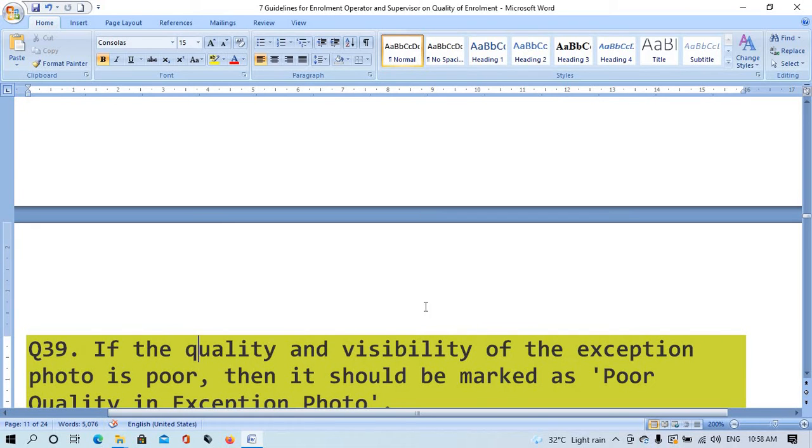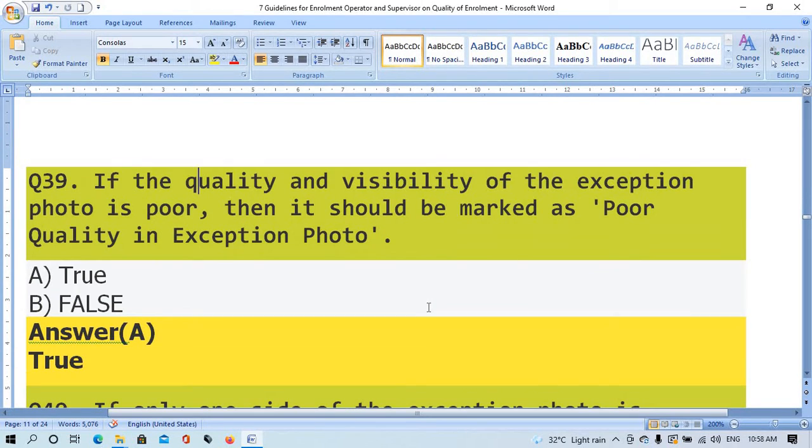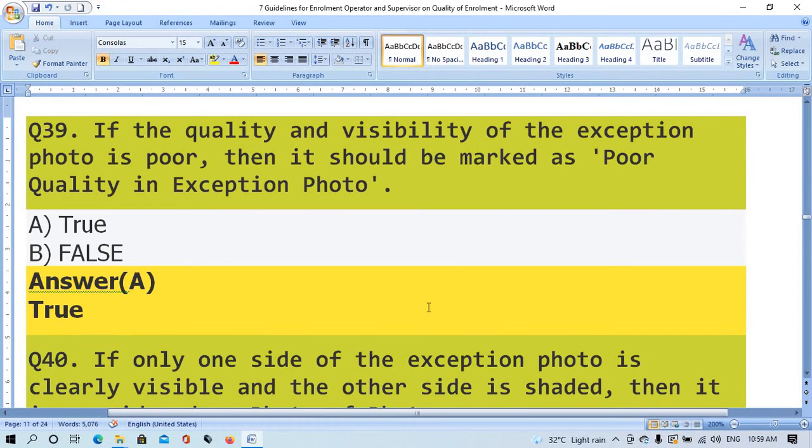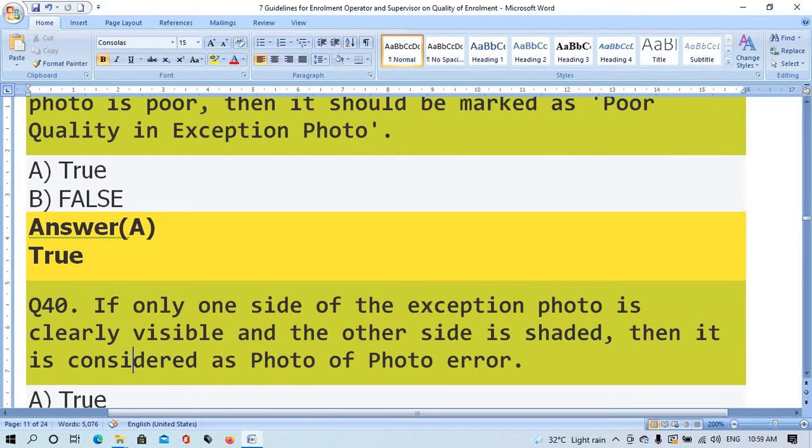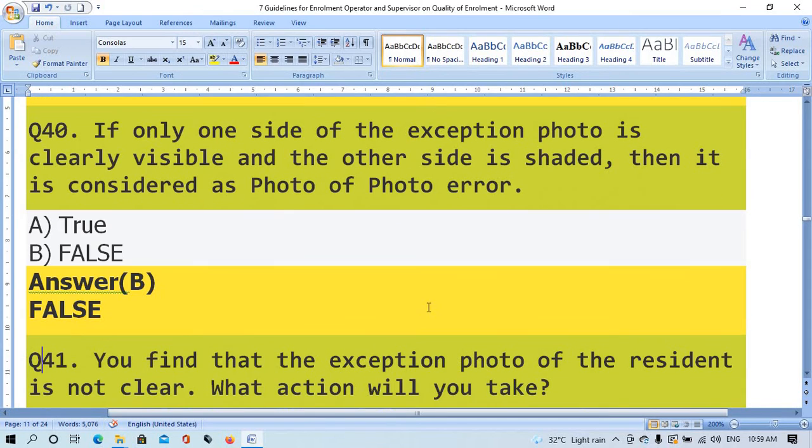Question number 39. If the quality and visibility of the exemption photo is 4, then it should be marked as 4 quality and exemption photo? Option A, true. Option B, false. The right answer is option A, true. Question number 40. If only one side of the exemption photo is clearly visible and the other side is extended, then it is considered as photo of photo error. Option A, true. Option B, false. The right answer is option B, false.